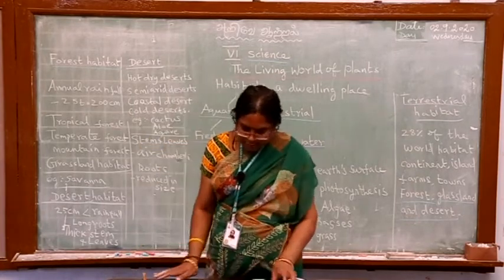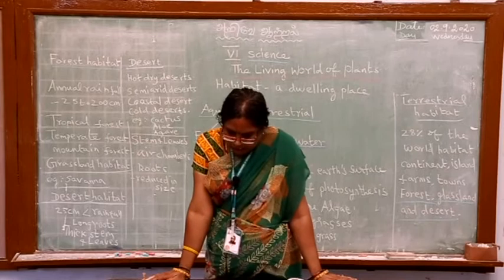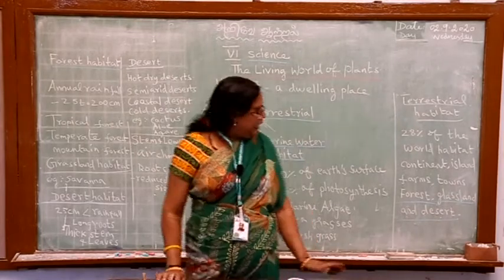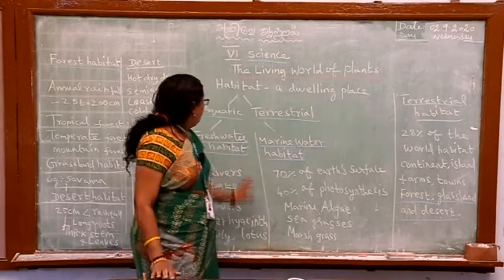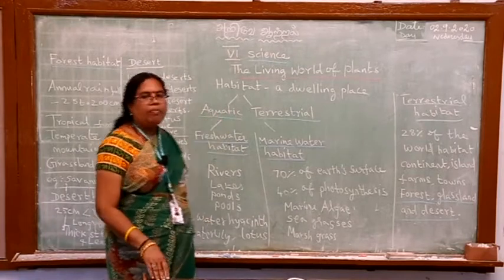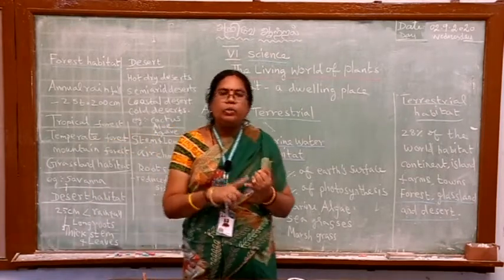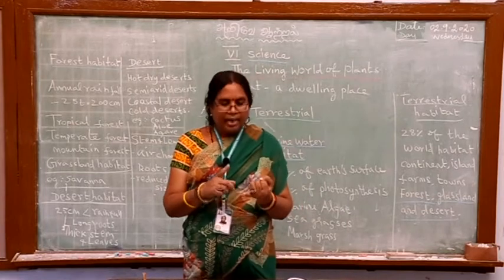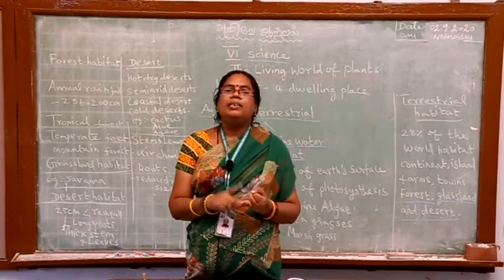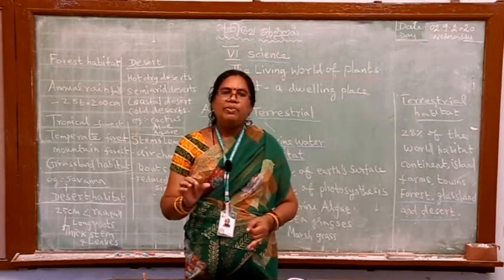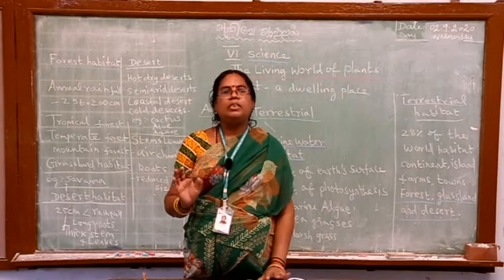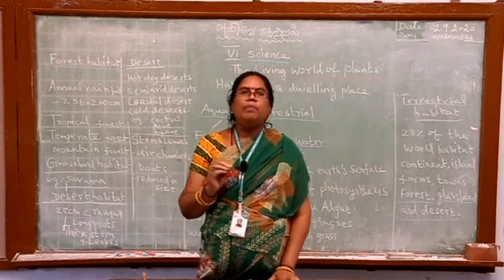Now, we can see the characteristics of these plants. What about aquatic plants? The roots are reduced in size. In these plants, stem and leaves have air chambers. They help them to float in water.